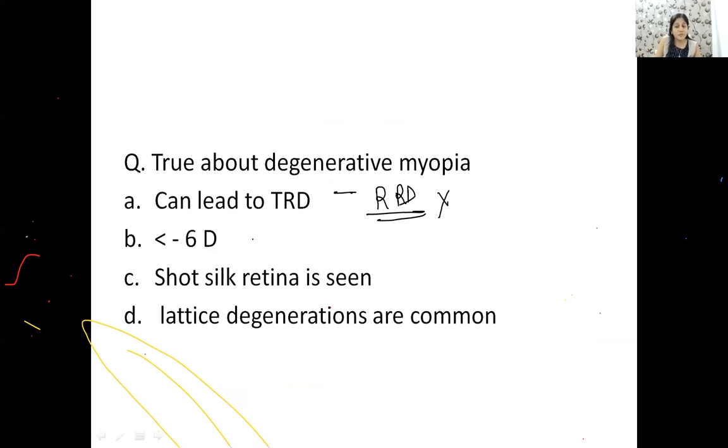Your refractive error is more than -6, not less, but more than -6. Short silk retina is actually seen in hypermetropia, not myopia. This is important and this is a correct statement. So you see lattice type of degenerations in degenerative myopia. All right. Yes, absolutely.